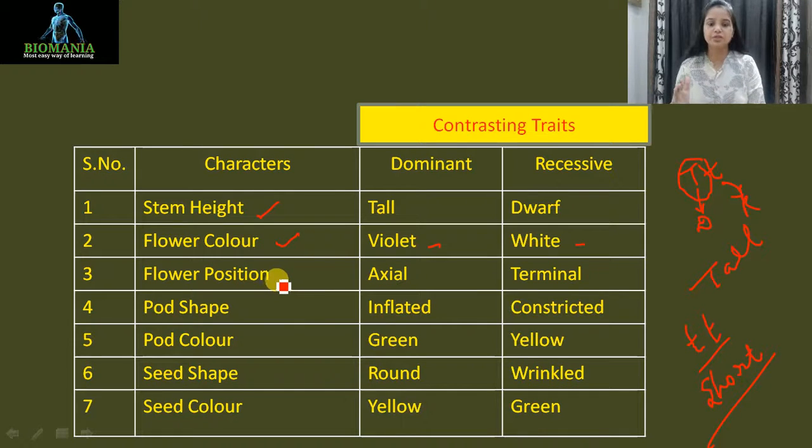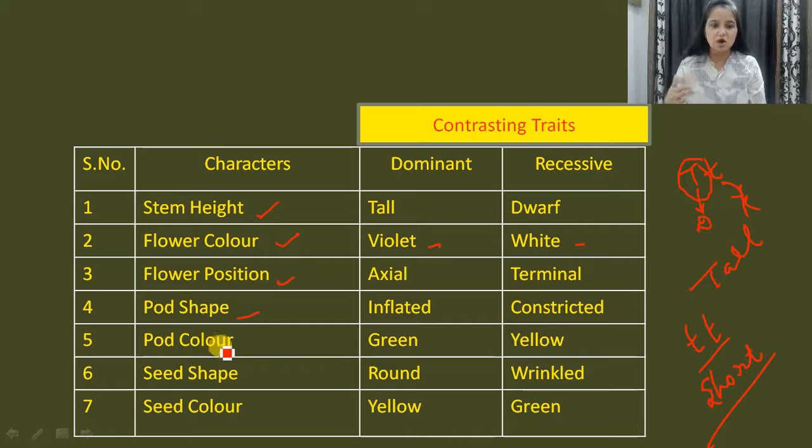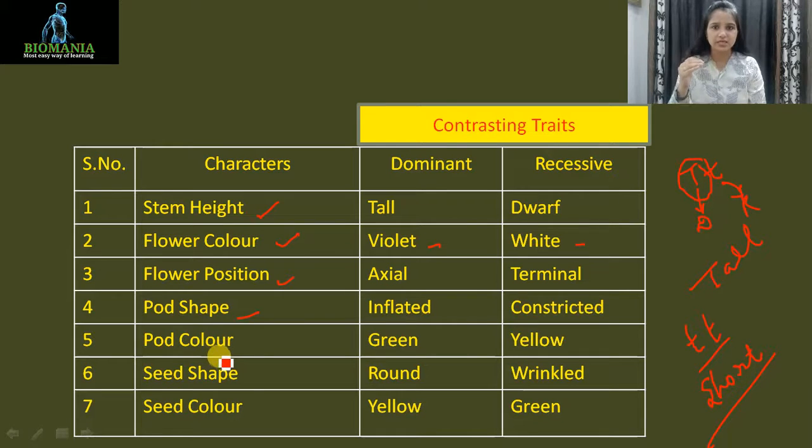Now about the flower position, it can be axial, not any other side. It can be axial or it can be terminal. Either it is on the top, or it is on the side. So that is the contrasting one. Then pod shape: either the pod will be completely inflated or it can be constricted. Pod color: yes, it's not dark green, light green, olive green, sea green, not like that. It can be the green one and it can be the yellow one.